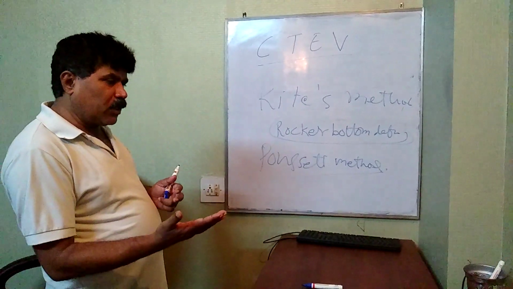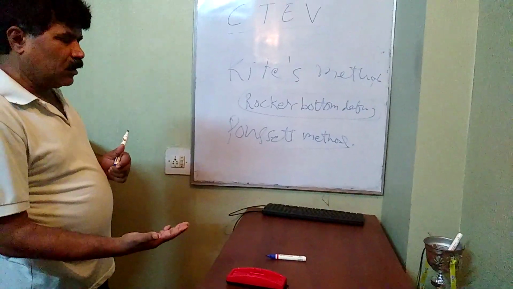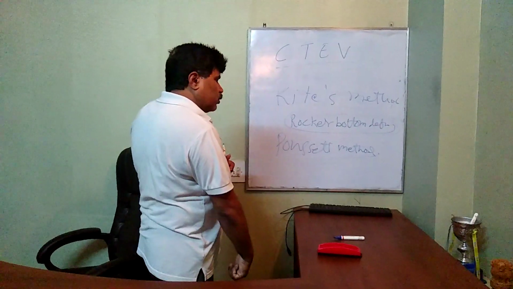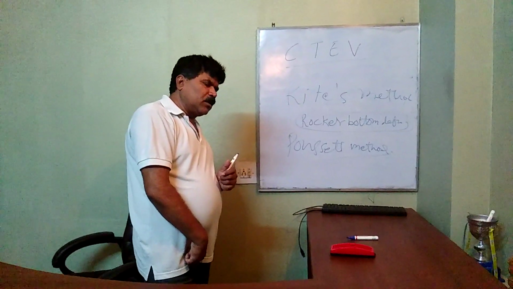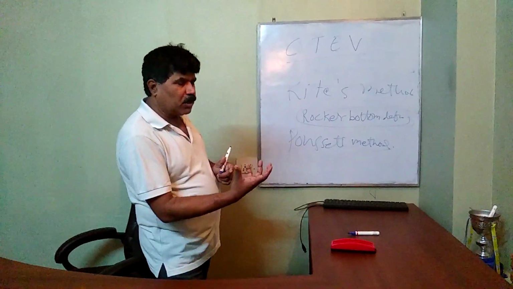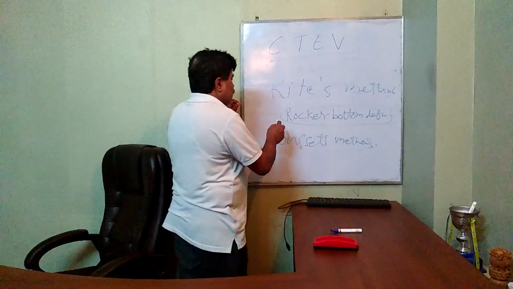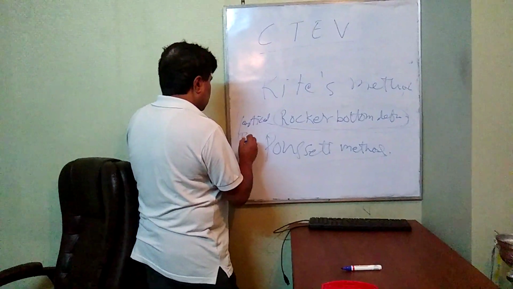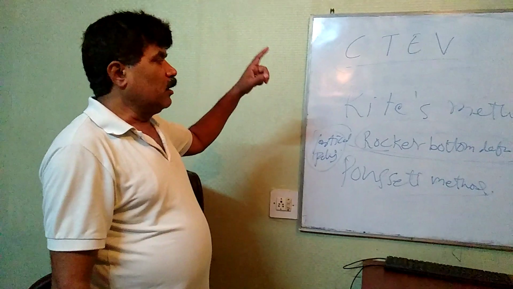If you try to correct the equinus deformity without correcting the adduction or inversion first, the talus again goes into the deeper side, towards the heel. So what will happen? The talus goes in directly, so it becomes a vertical talus. The talus becomes vertical, and that will lead to rocker bottom deformity in Kite's method.